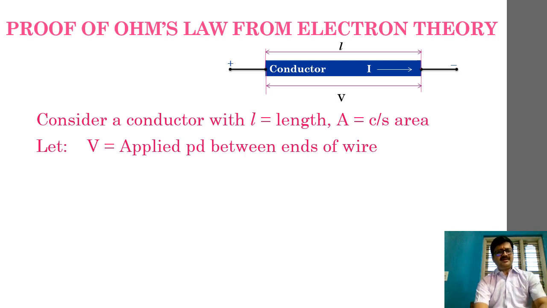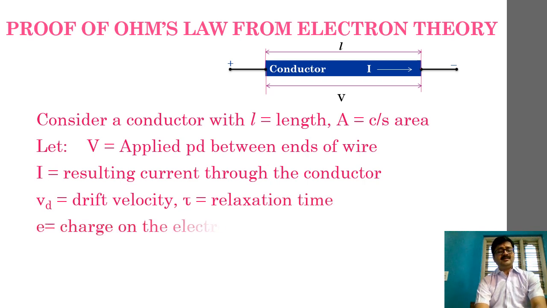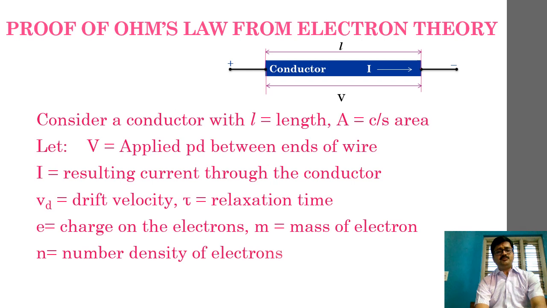Okay, let capital V be the applied potential difference between the ends of the wire, then capital I is the resulting current through the conductor, then Vd is the drift velocity, tau is the relaxation time, and then e is the charge on the electron, m is the mass of the electron, then small n is the number density of the electrons, and then capital E is the applied electric field. So capital E is the applied electric field.